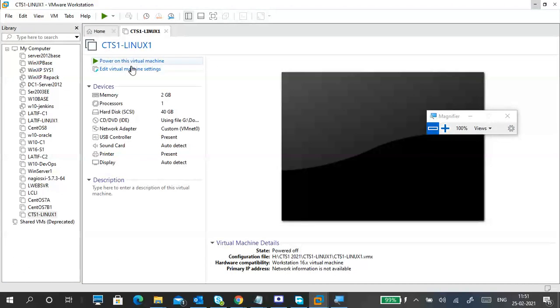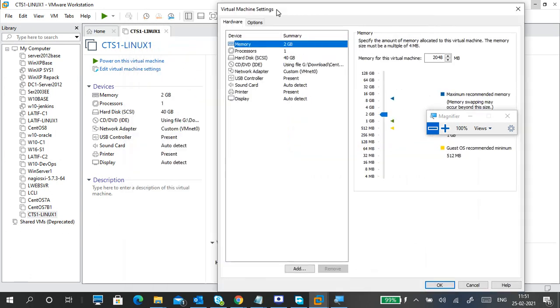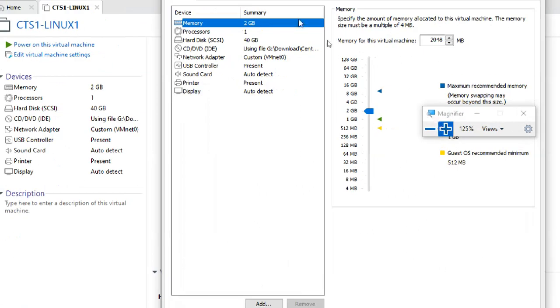Virtual machine is created. Do not power on it. Go to edit virtual machine settings. Select the second option. Okay. Edit virtual machine settings. Again, I'm zooming.